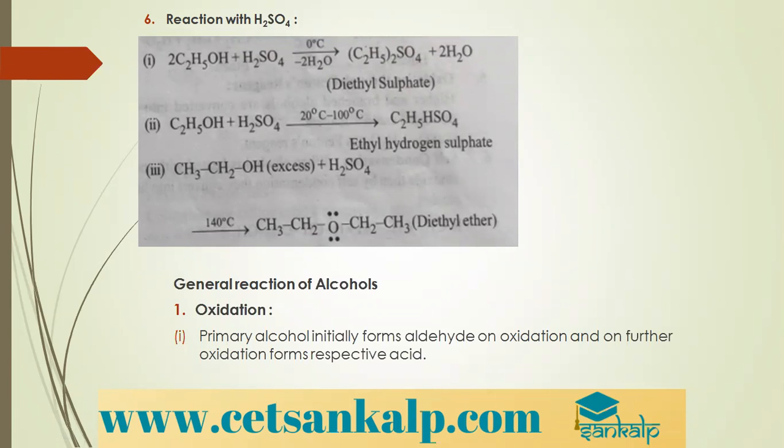Reaction with sulfuric acid. When alcohol is treated with sulfuric acid, there is intermolecular elimination of two molecules of water and we get diethyl sulfate. So there are examples. Ethyl hydrogen sulfate is also obtained, and that gets converted to diethyl ether.